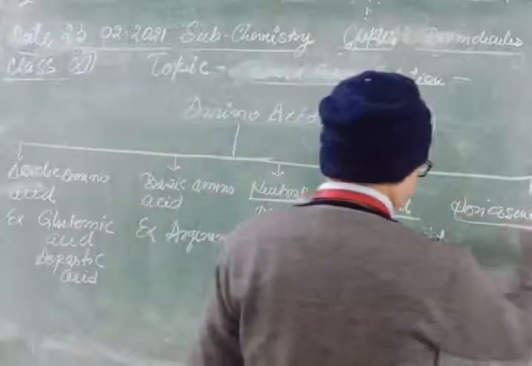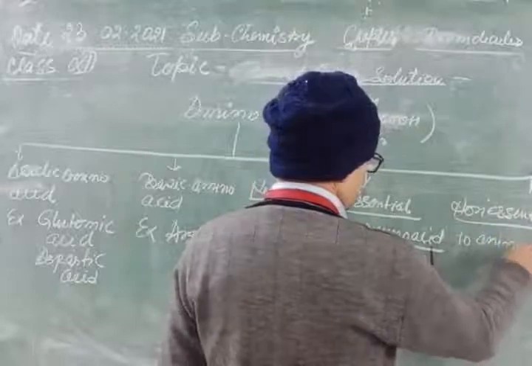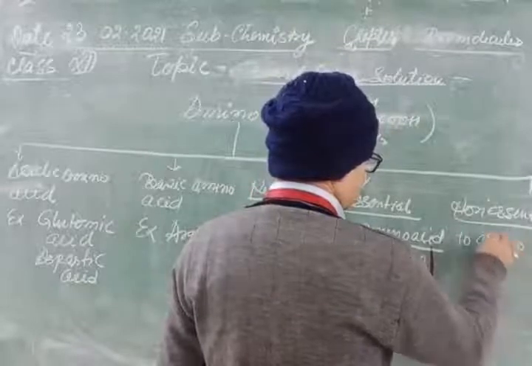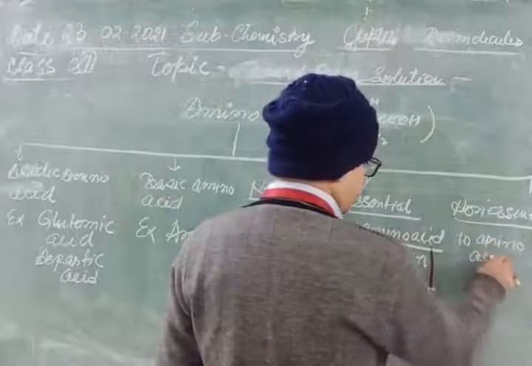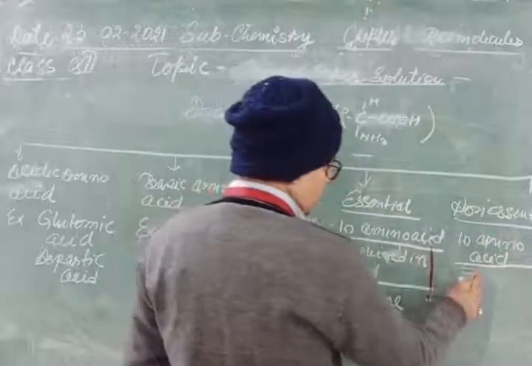Non-essential amino acids: 10 amino acids the body can synthesize.